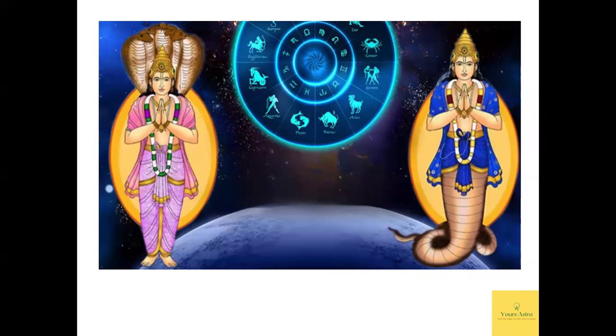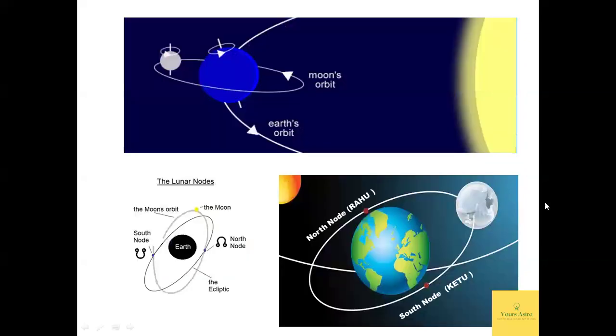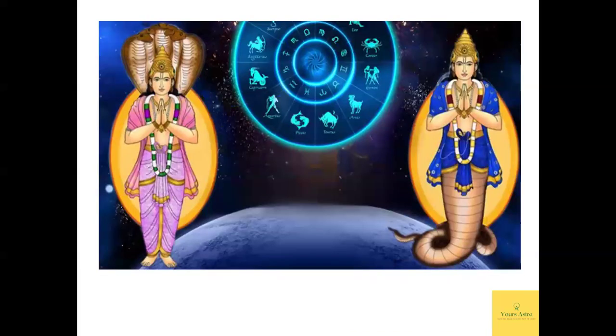Coming to the topic, why are Rahu and Ketu important here? Because these planets are directly connected with the Moon's orbit. You can see here, this is the Moon's orbit and it is directly connected. That means they are psychologically connected with one's mind, because the Moon here is the mind. In daily life, we cannot live without thinking or planning anything. From small to big works, we run our life with a number of thoughts. Since the Moon is directly connected with Rahu and Ketu, their influence in one's native life will be more. And that's the reason Rahu and Ketu are given high importance.